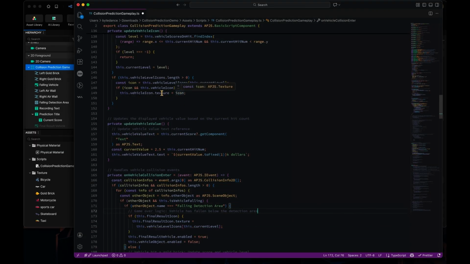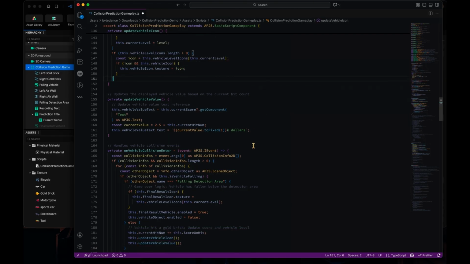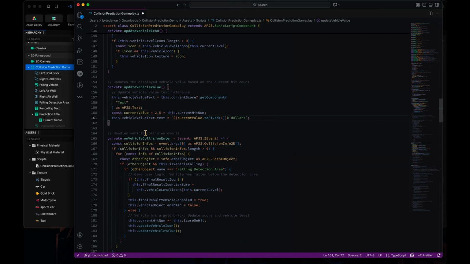And we will replace the texture by calling this vehicle icon, which is an apjs.image type texture, and then set up this icon in here. Okay, and the update vehicle value is rather simple. We just update the text here, and if you find any problems with the APJS text, you can get the component again whenever you change the value of the text, to avoid any problems.